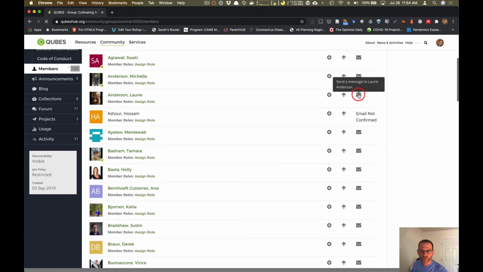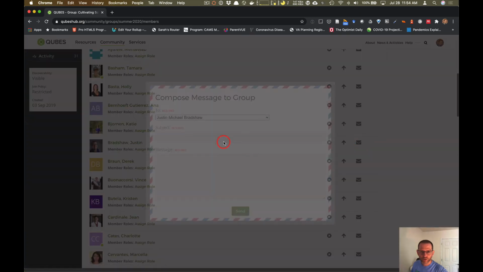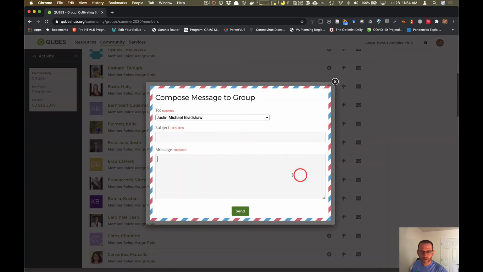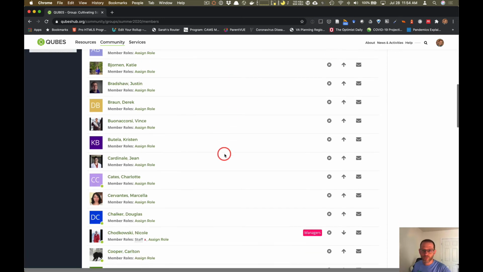And what you'll notice is that there's a place where you can send a message to a particular person, okay? So if you click that, you can type in a message and send it to them. So if I click on here, say I want to talk to Justin, you can give a subject, you can give a message. If you send that, then they will receive a message, okay? But you've got to make sure that that previous setting was set to email and or inbox if you want to make sure you receive those messages, those notifications.